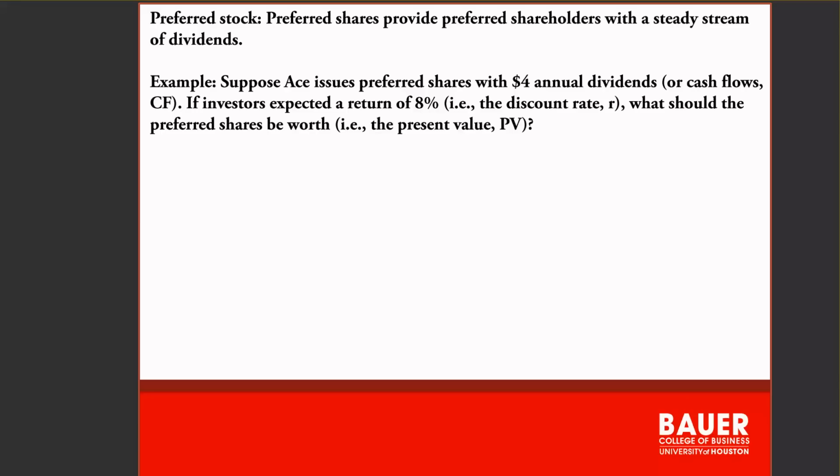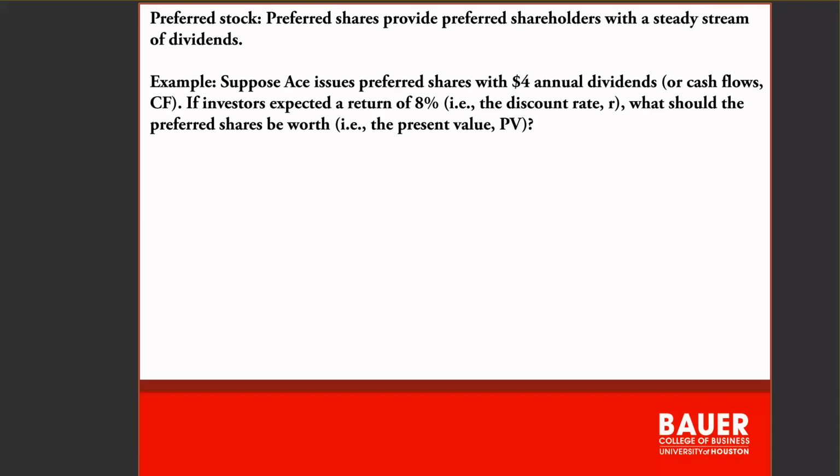So this module talks about valuing preferred stock. What is preferred stock? It's somewhat in between bonds and common stock. With bonds, your interest payments, your coupon payments are fixed. With stock, with equity, there's no guarantee that you will receive dividends. Preferred stock is equity, but it's less uncertain, or more certain, compared to common equity.